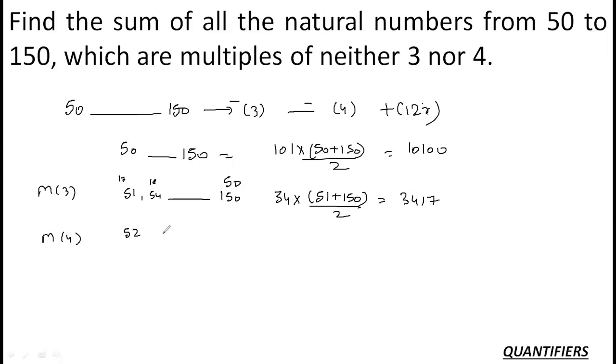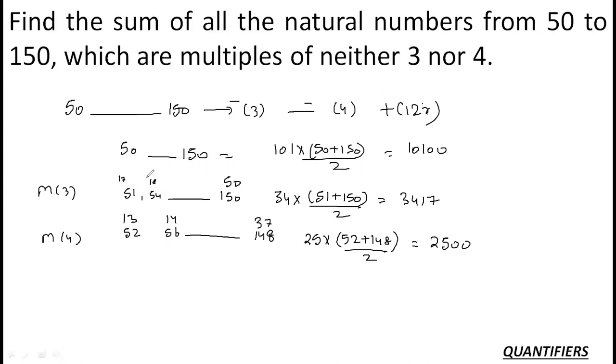Multiples of 3. Then we talk about the multiples of 4, right? Multiples of 4 are 52, 56, and so on up to 150, so that comes to 148. And how many multiples are these? 13th multiple, 14th multiple, and so on up to 37th multiple. How many terms are these? 37 minus 13, 24, and 1, 25 terms. 25 into 52 plus 148 by 2, right? This is what I will get. So 25 into 200 by 2, this will come out to be 2500 directly.